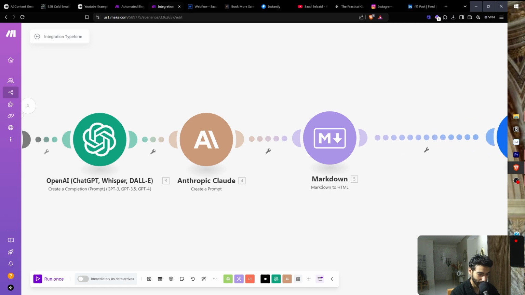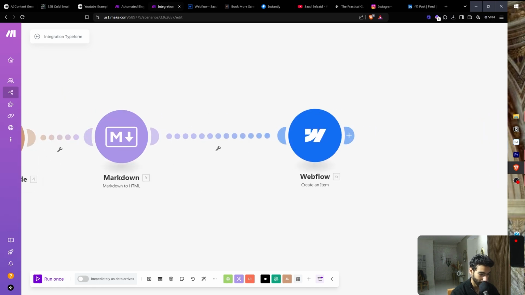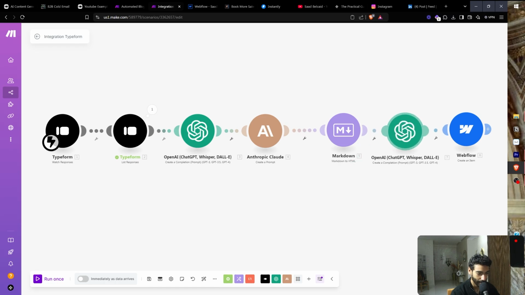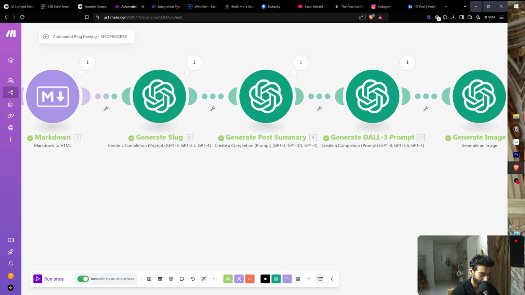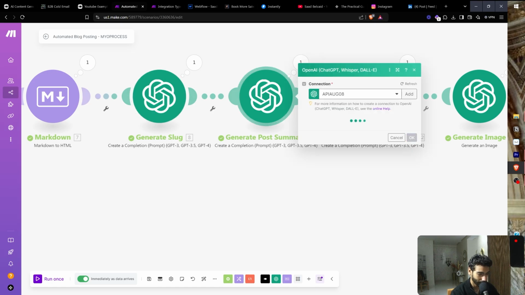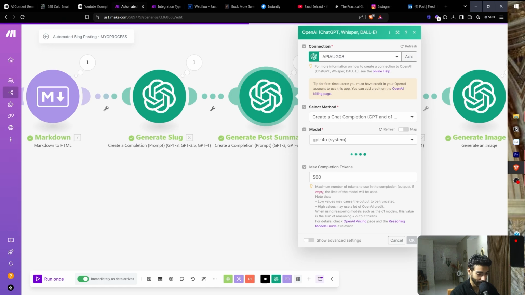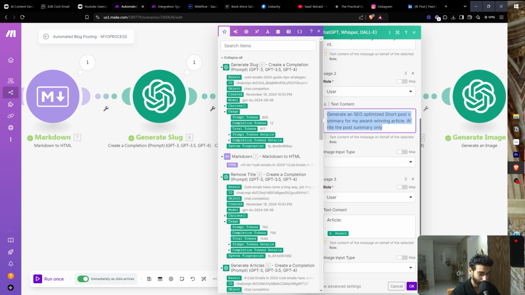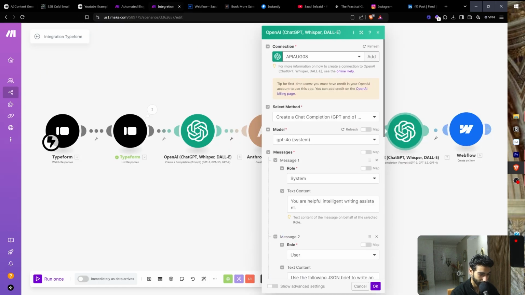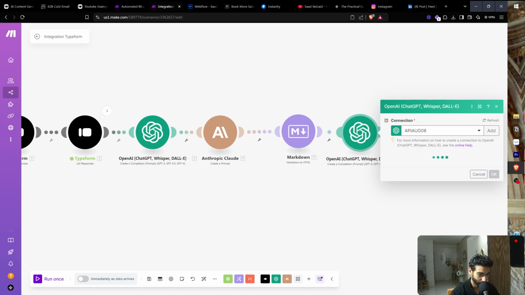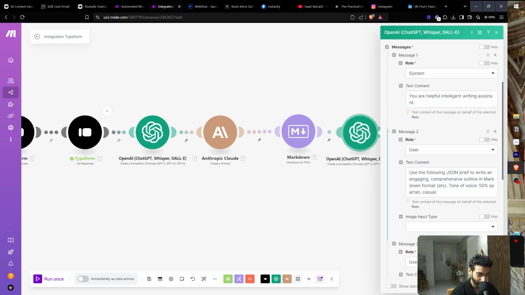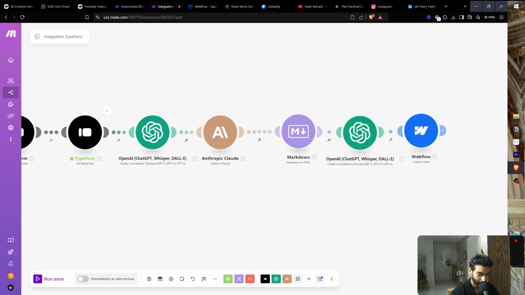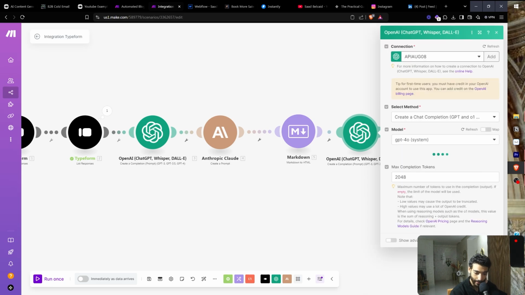And then now what we're gonna do is we're gonna copy this one, and then we're gonna paste that in here, and now we're going to generate a post summary. So I'm going to go back here and just take in my post summary, the prompt of it. I'm just going to copy that, boom, and then go back here and then go to right here. More of the following, blah, blah, blah. And then, yeah, I believe this one. Okay.